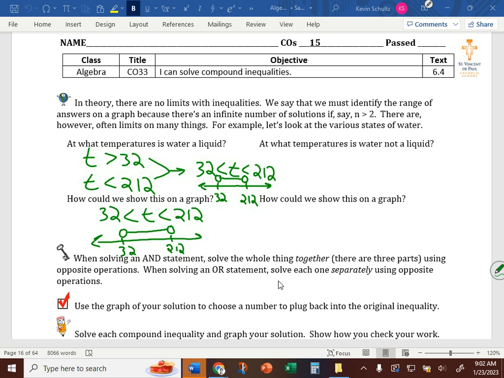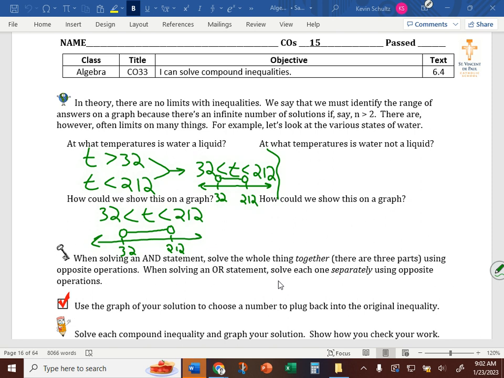The next one. At what temperatures is water not a liquid? When is it a solid? T is less than 32.